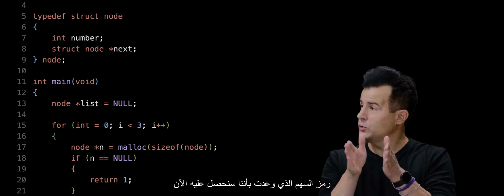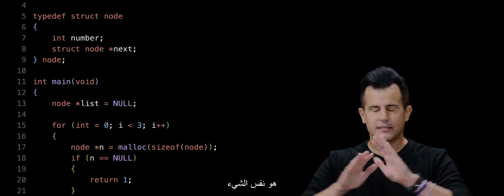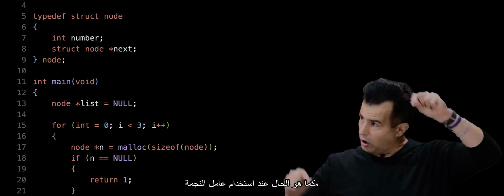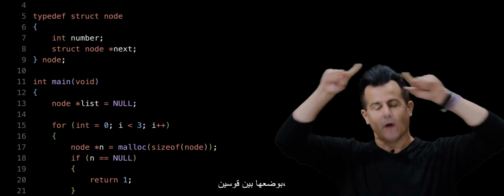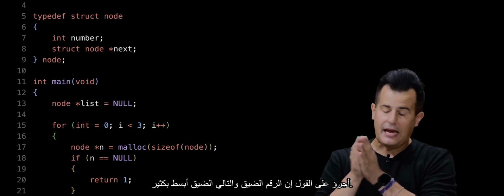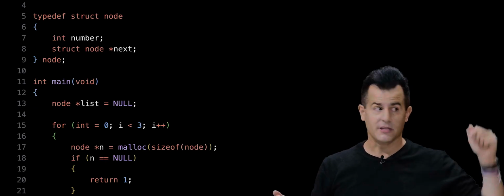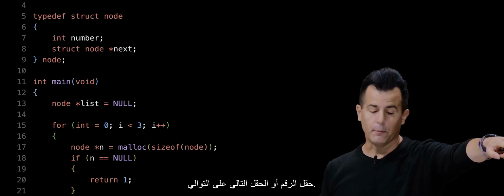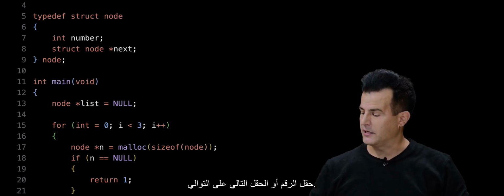So the arrow notation that I promised we would now have is the same thing as using the star operator, the dereference operator, parenthesizing it, then the dot operator, which is just a pain in the neck to write out all the time. I dare say n arrow number and n arrow next is just much simpler. It says go to n and point at the number field or the next field, respectively.